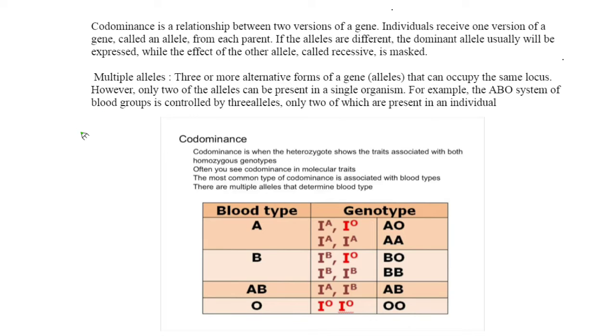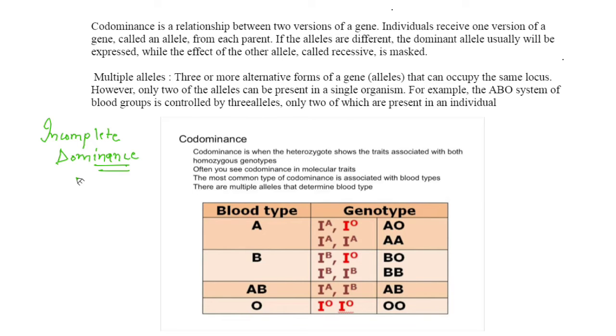Children, in the previous video I told you about incomplete dominance, and its name indicates everything here. The dominance is incomplete, it is intermediate between the dominant and recessive character.